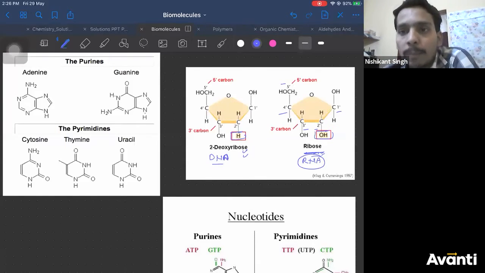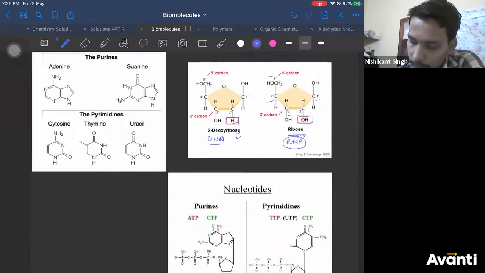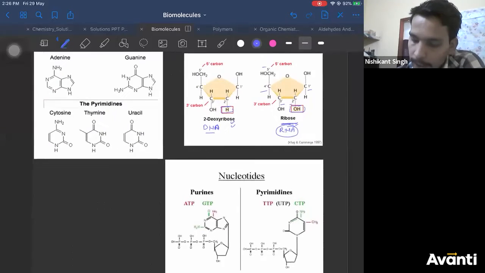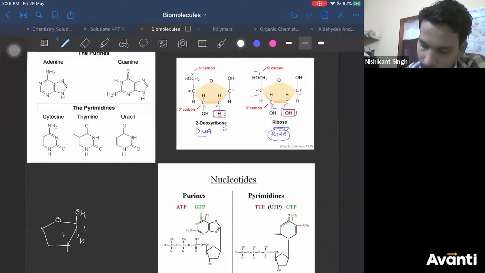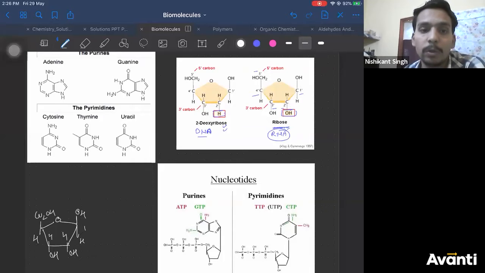Now let us see how they combine. So all of you please pay attention. I'll draw it here for you. If I take this pentose sugar, I'll take OH here, H here. This is my first carbon. Second carbon is HOH. Third carbon is again HOH. This is again CH2OH and H. This is my pentose sugar.